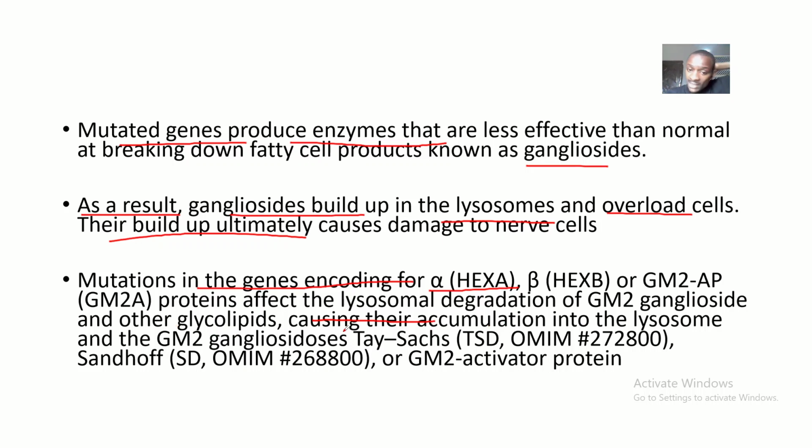This will cause the accumulation of these gangliosides and other glycolipids in the lysosome. This can also cause diseases like Tay-Sachs disease and Sandhoff disease.